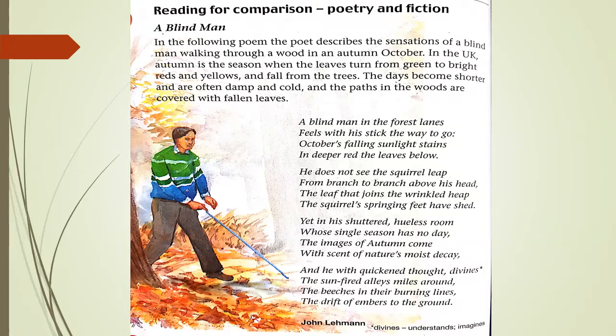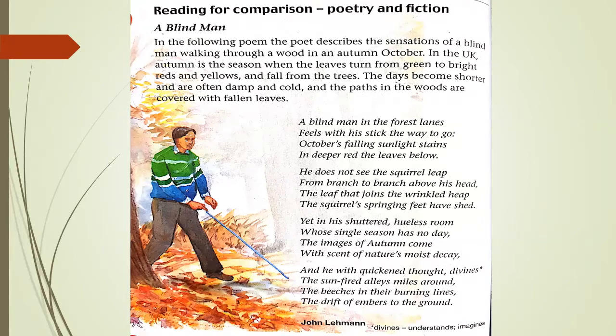The first stanza is, A blind man in the forest lanes feels with his stick the way to go. October's falling sunlight stands, and deeper red the leaves below. In this stanza, the rhyming words are lanes and stands. They have identical sounds. They are rhyming. And the way to go and below, go and below, both these words also have the same rhyming scheme.